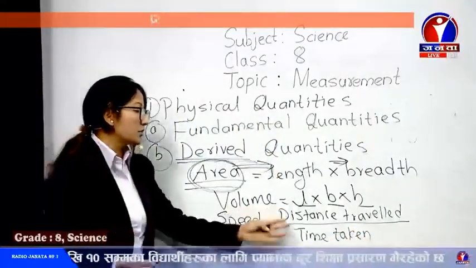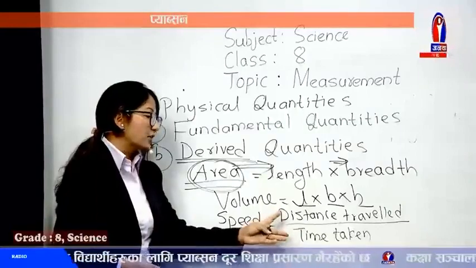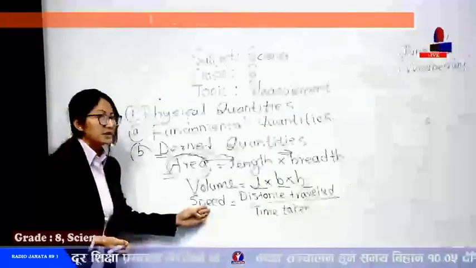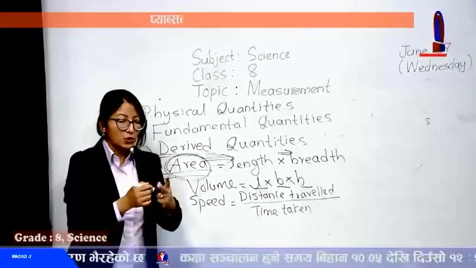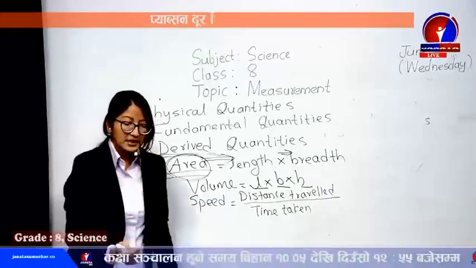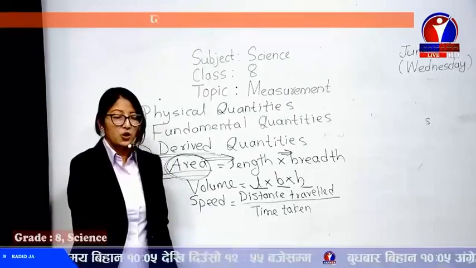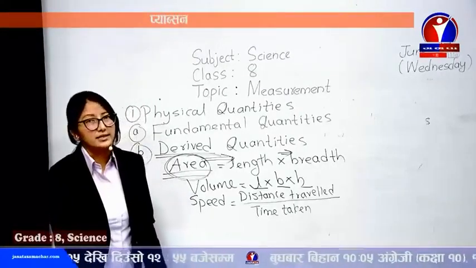Yes, so these both are the fundamental quantities, and without these fundamental quantities we can never find this speed. So it's also a derived quantity. Similarly, we have more examples like work, power, pressure, acceleration. All these are derived quantities.